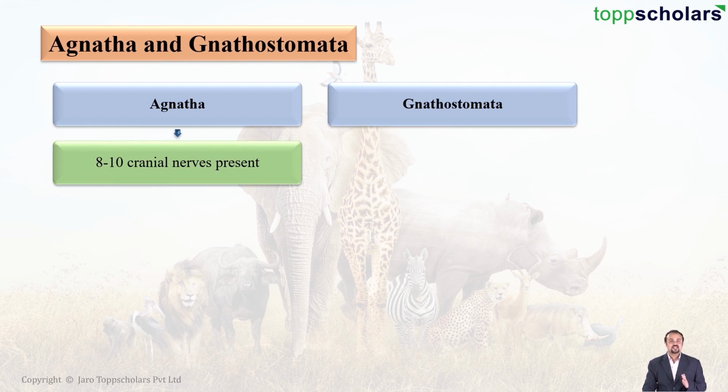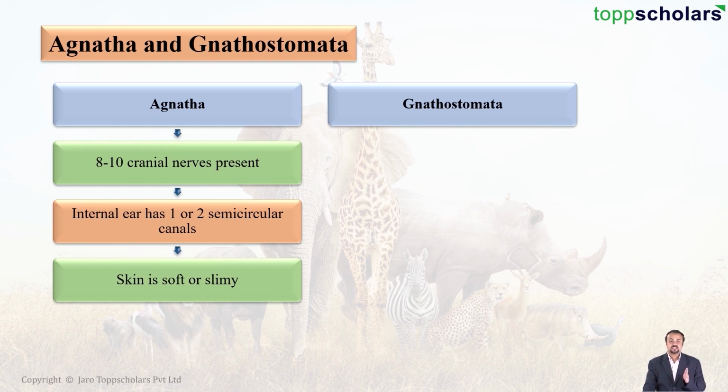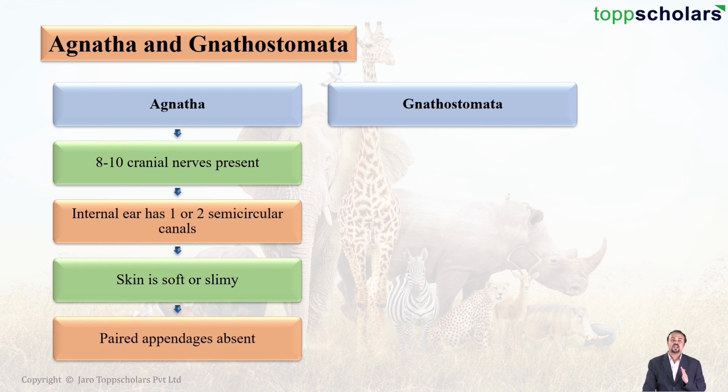Students, under agnatha, these organisms have 8 to 10 cranial nerves. Cranial nerves are the nerves which either start or end in the cranium, that is arising from the brain. Moving on students, the internal ear has either one or two semicircular canals. Remember students, semicircular canals are apparatuses which help to maintain balance. Moving on, the skin is either soft or slimy, and finally paired appendages are absent but median appendages are present.